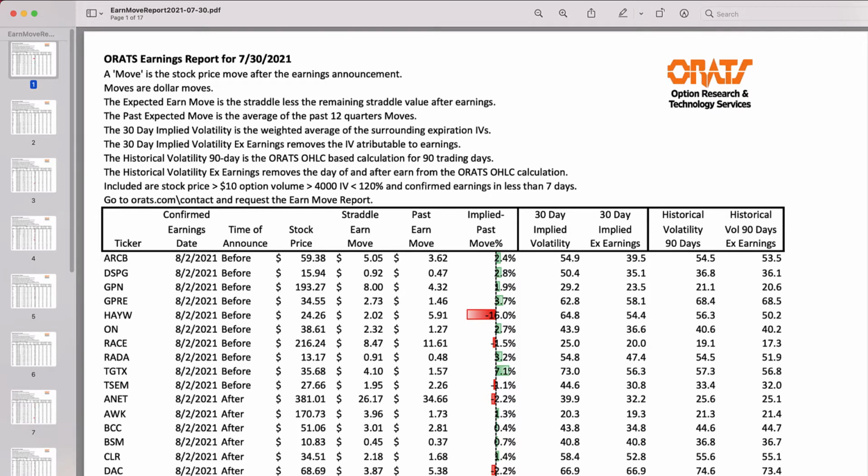You can see this report on our website, and I've provided the link in the description. This report provides proprietary forecasts and other data to help you make more informed decisions during earnings season. Let's look at the straddle Earn Move column.